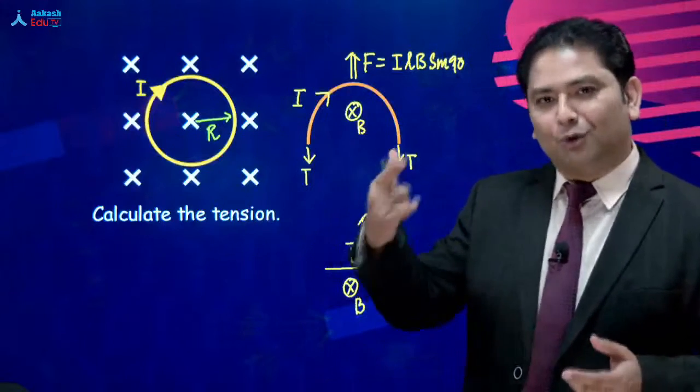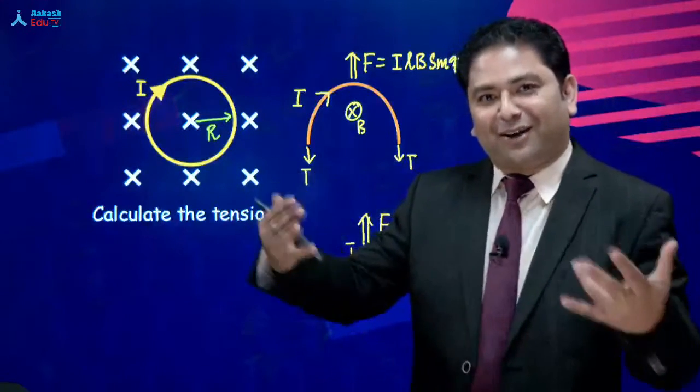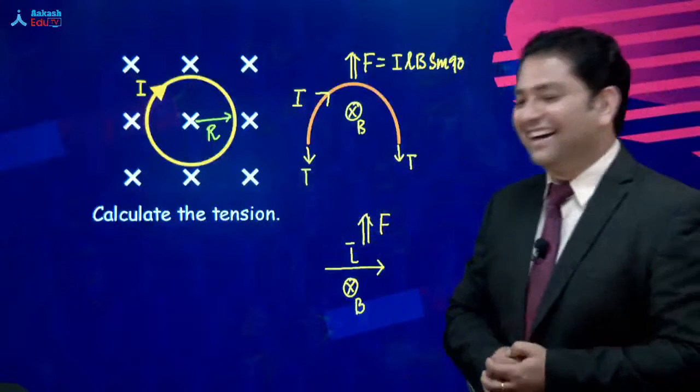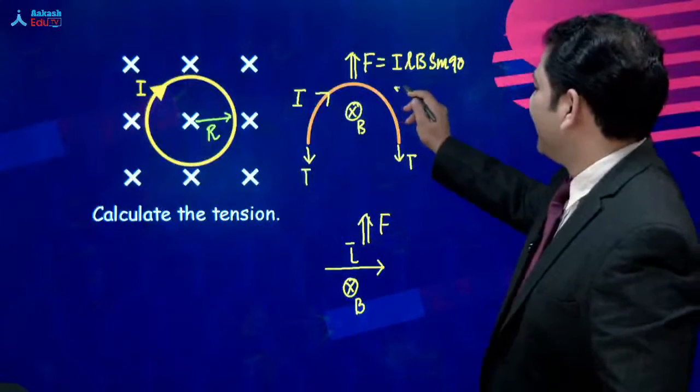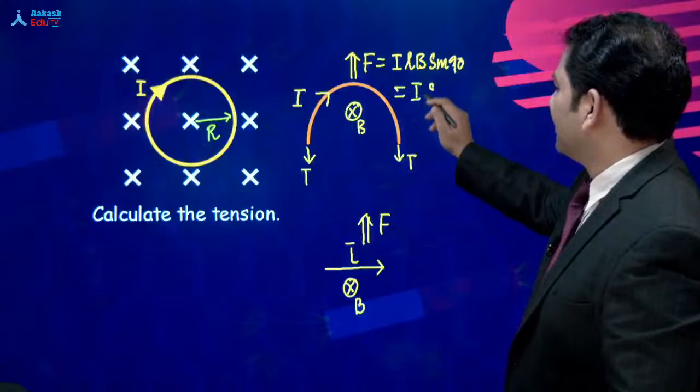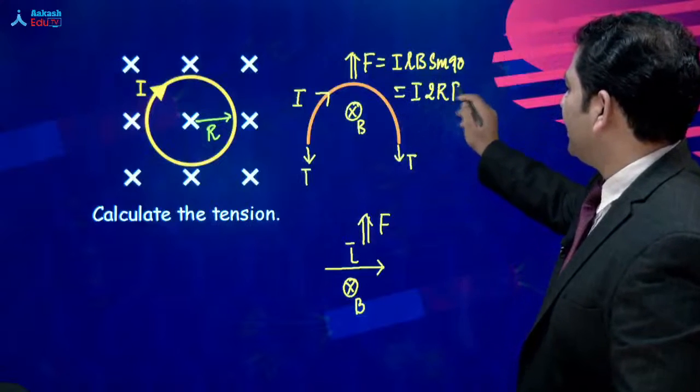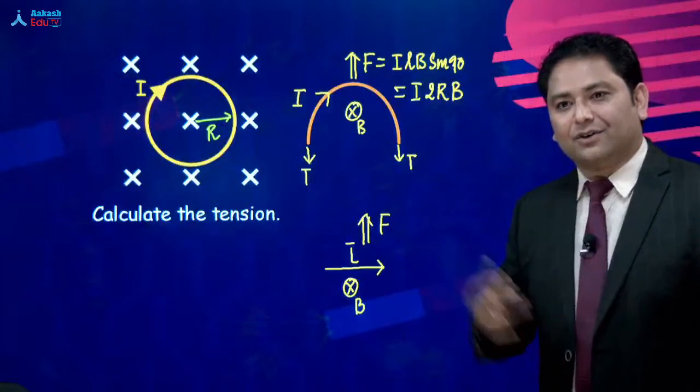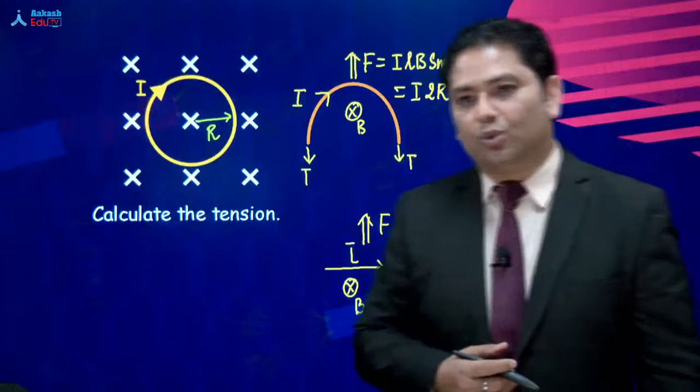So that will be your baby, a bit swaggering, okay? All right, then this is going to be I, L is going to be 2R, into B sine 90, of course, that equals 1.